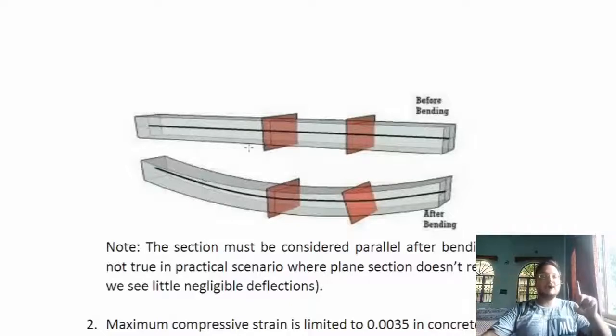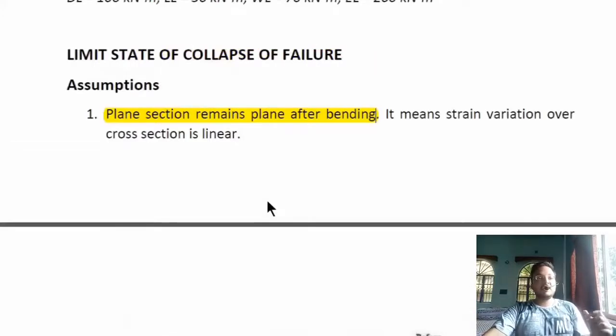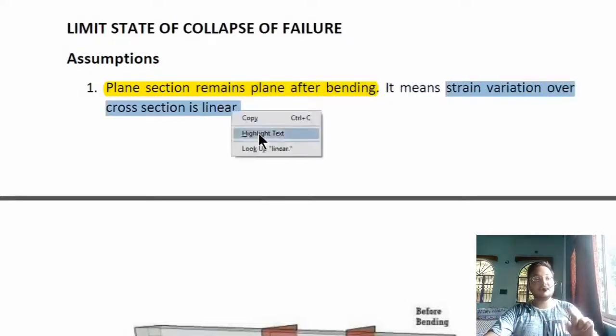Those minimal deflections or undulations are not considered in our limit state of collapse. We consider that the plane section remains plane after bending, and the stress or strain variation over the cross section is linear.